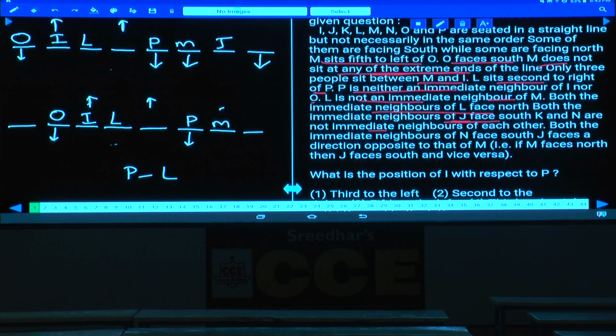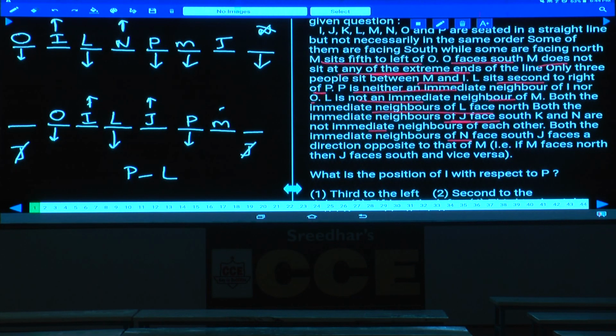And similarly here also, both the immediate neighbors of J are facing towards south. J cannot be at this place, hence J must be here. If J is here, both these two persons must face towards south, isn't it? Then, both the immediate neighbors of N face south. N cannot be here because N should have two neighbors. Hence, N must be here. If N is here, this L must also face towards south.